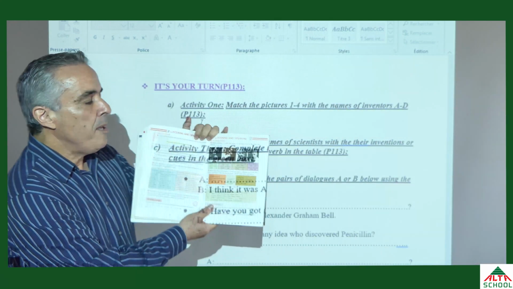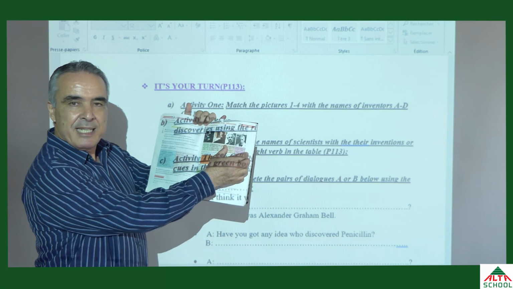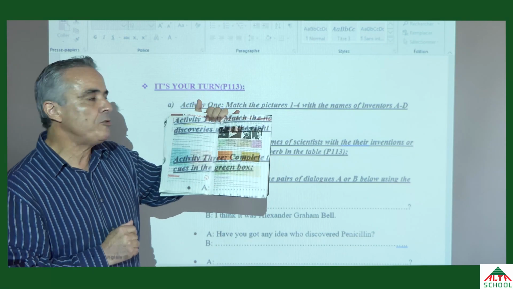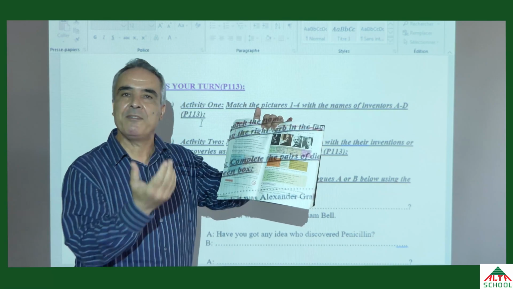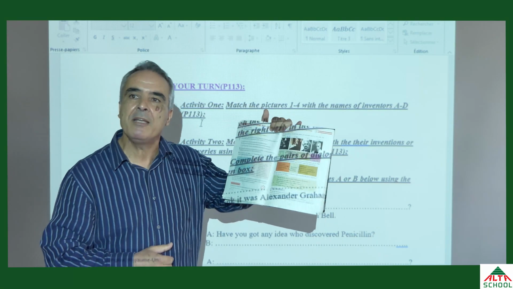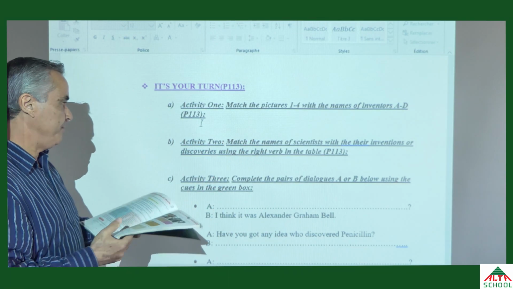Here we have page 113. We have 4 pictures and 4 inventors. We are going to see picture number 1, who is the inventor, picture number 2, who is the inventor, picture number 3, and picture number 4, right? So this is about activity number 1.